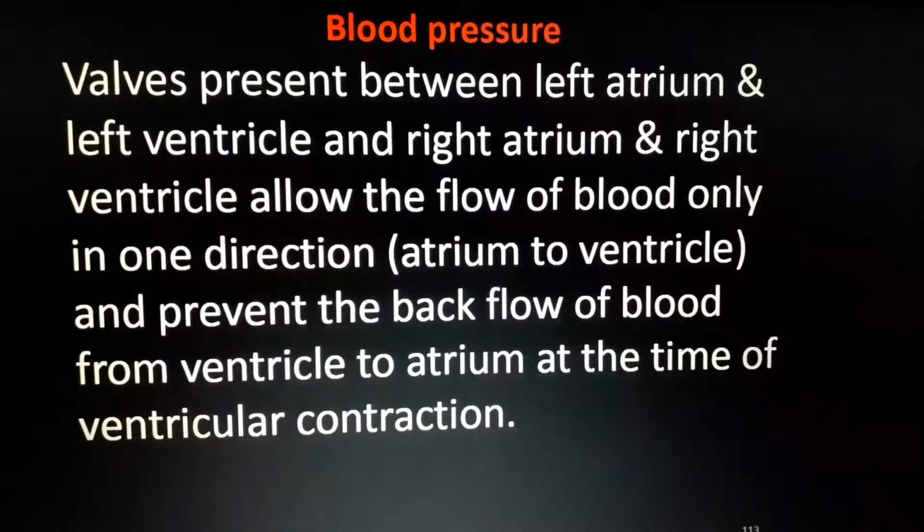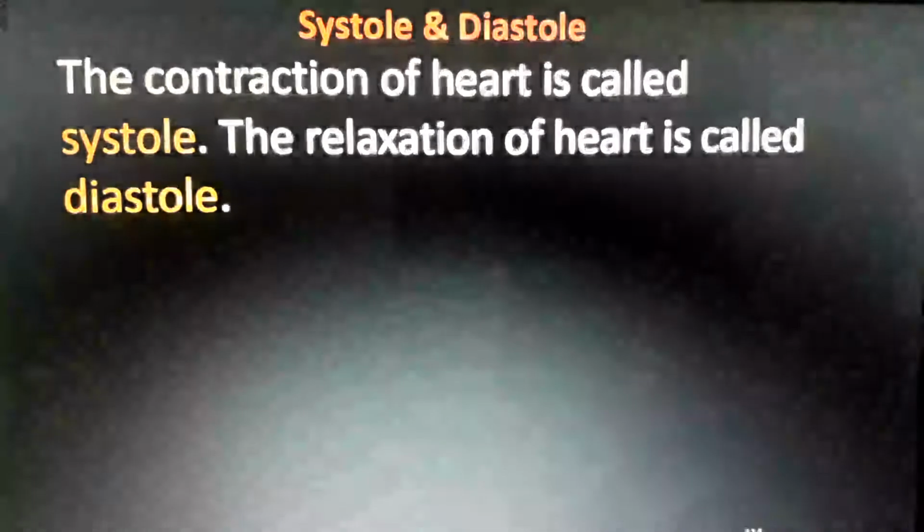Otherwise, what will happen? Again, the blood will rush back into the veins. So to prevent that, the atrium has valves that prevent the backflow of blood from ventricle to atrium at the time of ventricular contraction.